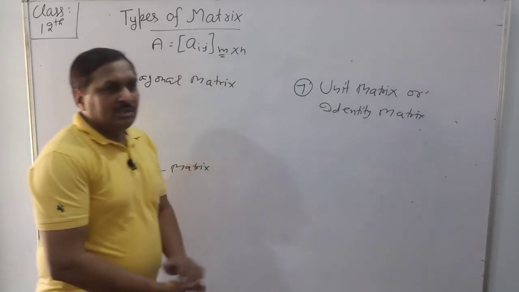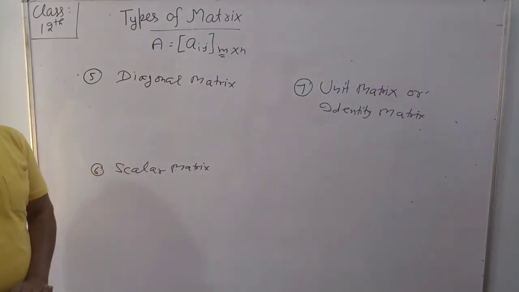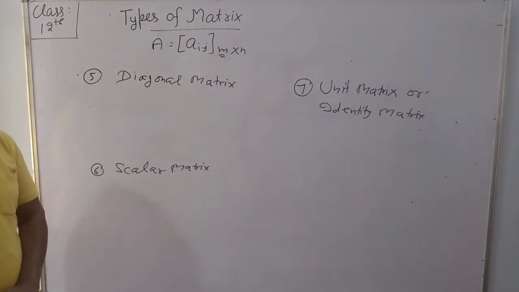These three types of matrices are very important and also very useful.